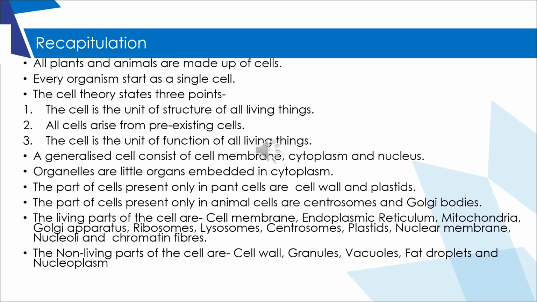The living parts of the cell are cell membrane, endoplasmic reticulum, mitochondria, Golgi apparatus, ribosomes, lysosomes, centrosomes, plastids, nuclear membrane, nucleoli, and chromatin fibers. The non-living parts of the cell are cell wall, granules, vacuoles, fat droplets, and nucleoplasm.